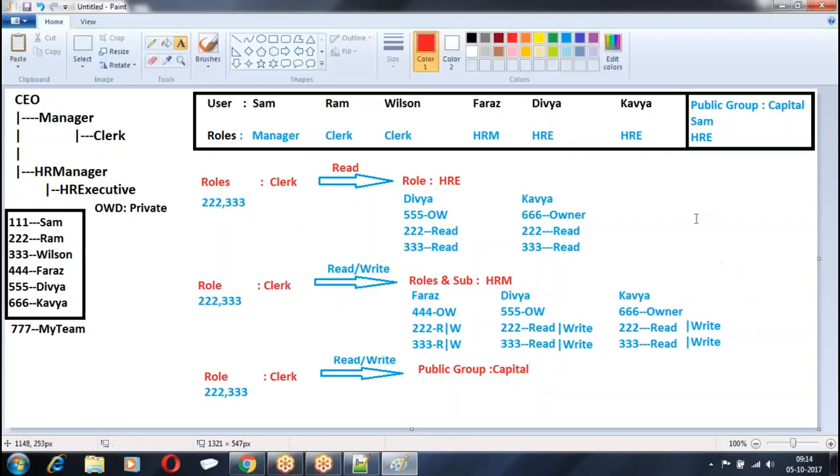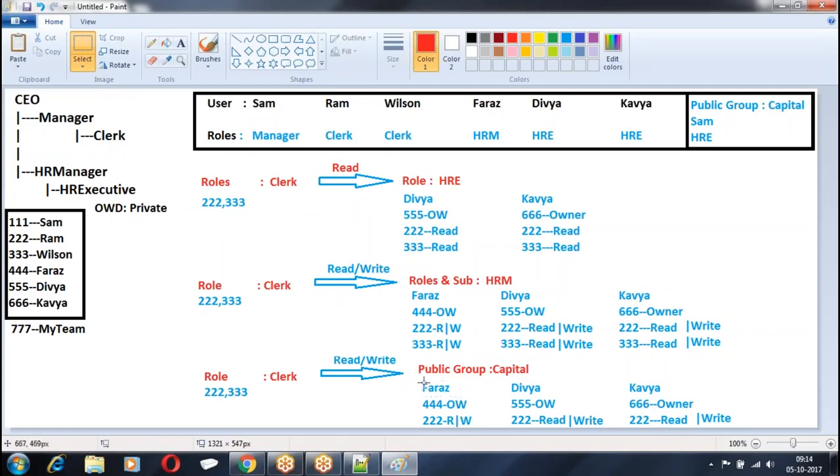Who are there in the public group captain? Divya, HR executive, Divya, Kavya, and Shah. The same story, but instead of Faraz, we need to add.